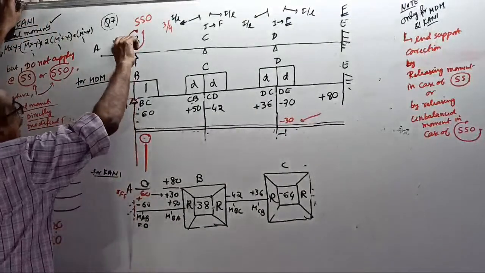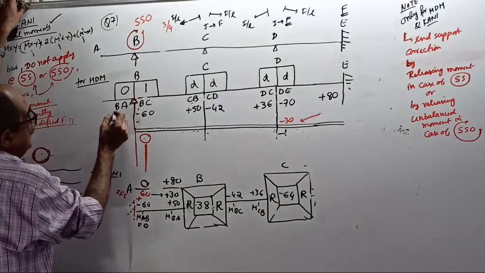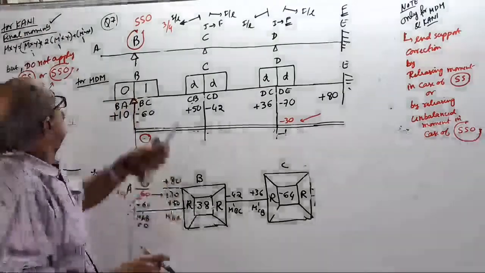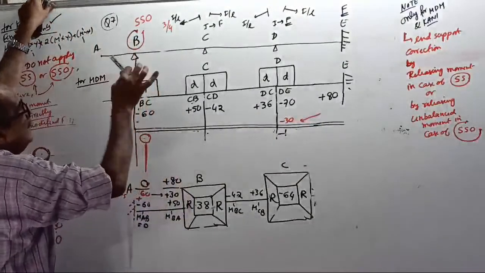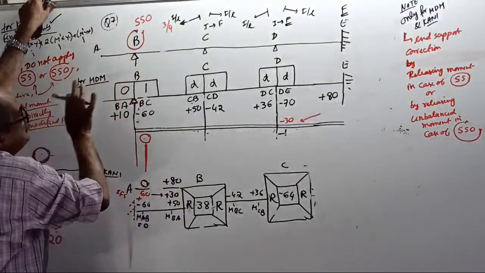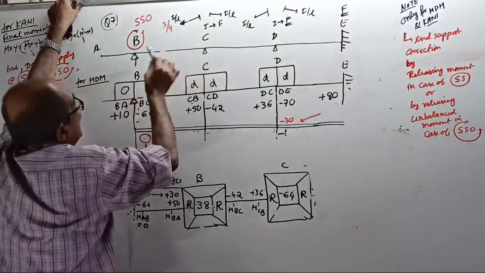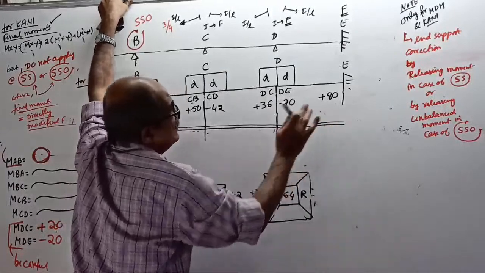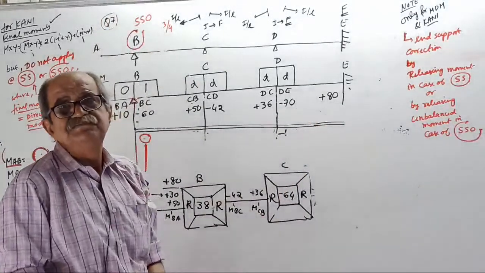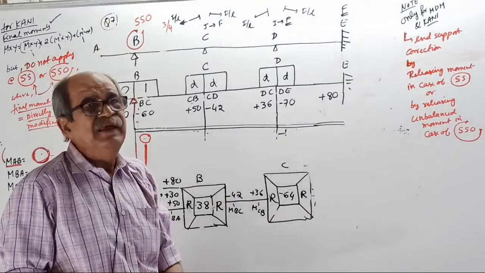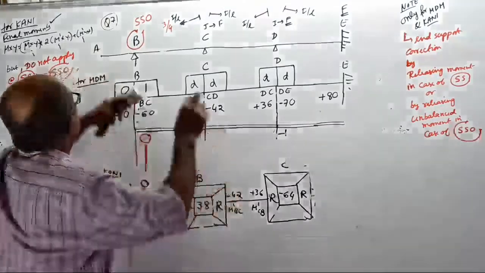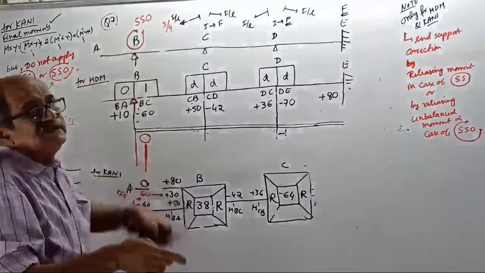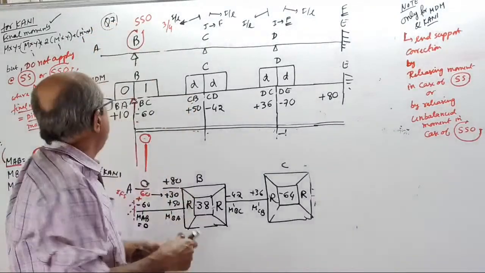Imagine this overhang FEM is, just to imagine, plus 10. So your M bar AB is not defined. Imagine M bar BA is plus 10, M bar BC, M bar CB, M bar CD, M bar DC. Imagine these values. Okay, start. Tell me, first step. The first step for the moment distribution method is to release the moment at the simple support with overhang. So the statement is: release the unbalanced moment at B.